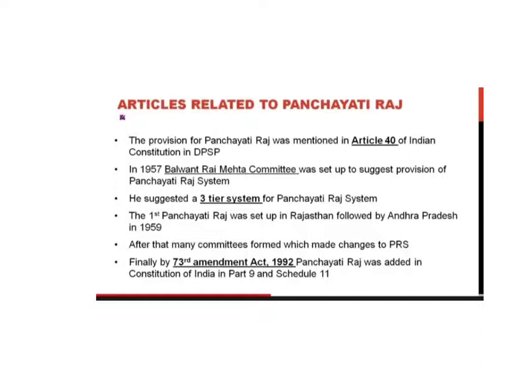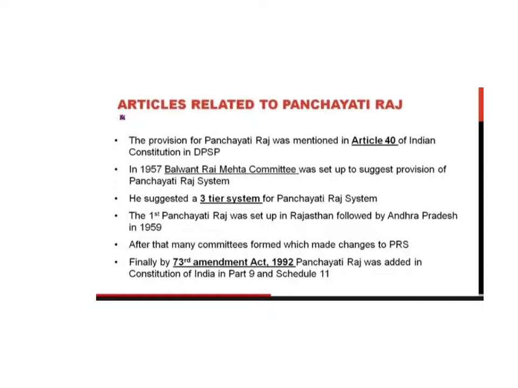We have parts in our Constitution. So the Panchayati Raj system is in the 9th part of the Constitution. It is in Article 40 in the Directive Principles of State Policy, suggested by the Balwant Rai Mehta Committee in 1957. The committee gave the 3-tier system of Panchayati Raj. Then the first Panchayati Raj was set up in Rajasthan, then in Andhra Pradesh in 1959.